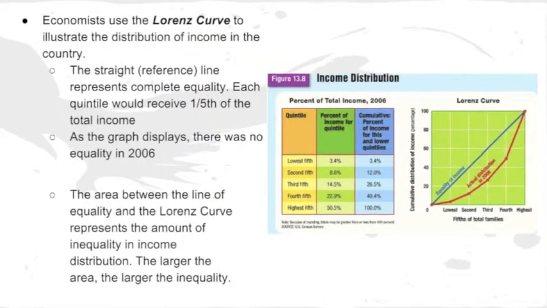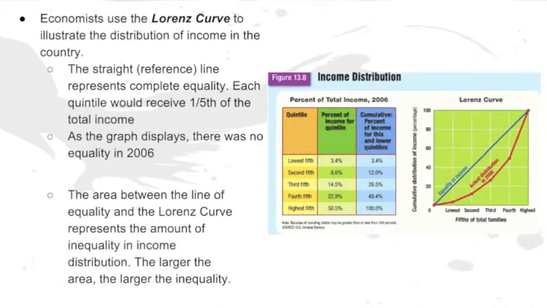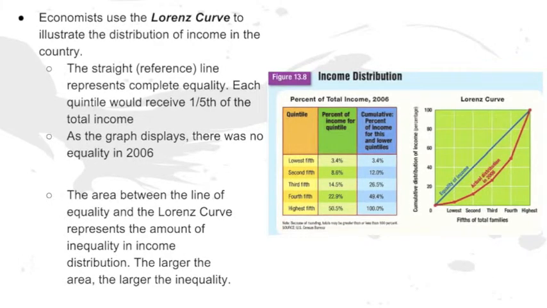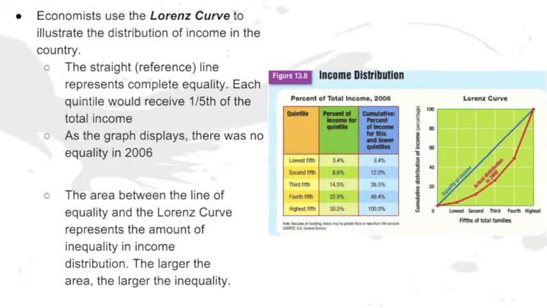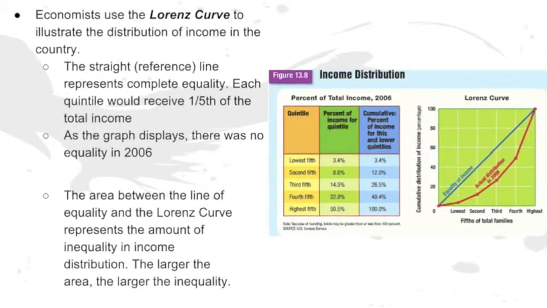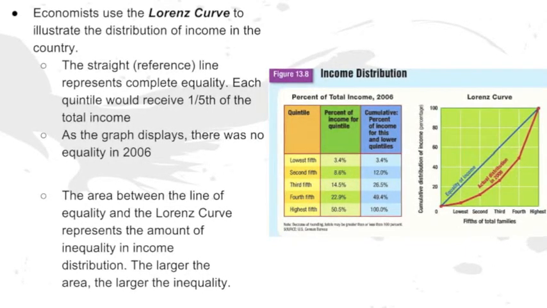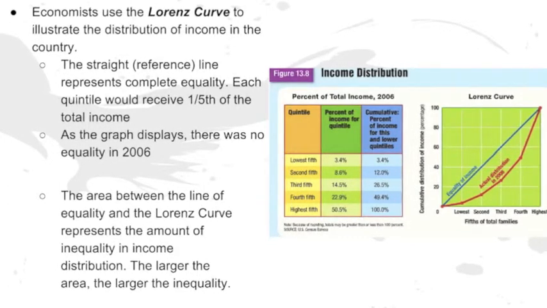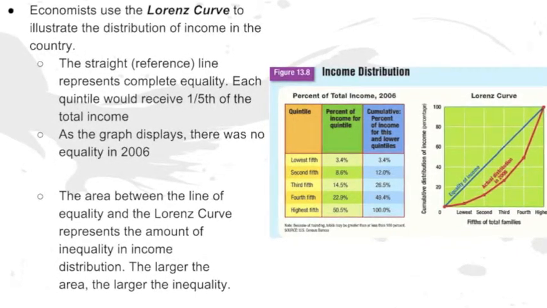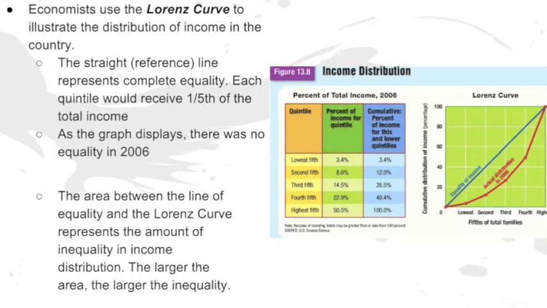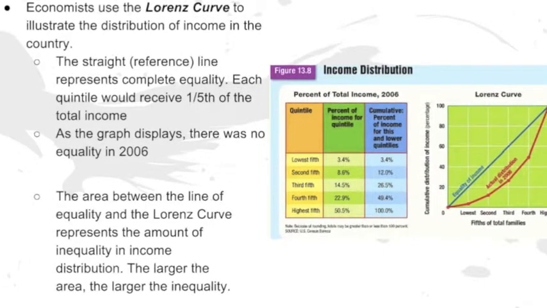Economists use the Lorenz curve to illustrate the distribution of income in the country. The straight line represents complete equality. Each quintile of the population in the United States would receive 1/5 of the total income if there was complete equality. As the graph to the right displays, there was no income distribution equality in 2006. The first point on the graph, representing the poorest 20% of households, received just 3.4% of the nation's total income. Moving further to the right, you can see that the wealthier groups received more of the nation's income. The area between the line of equality and the Lorenz curve represents the amount of inequality in income distribution. The larger the area, the larger the inequality.